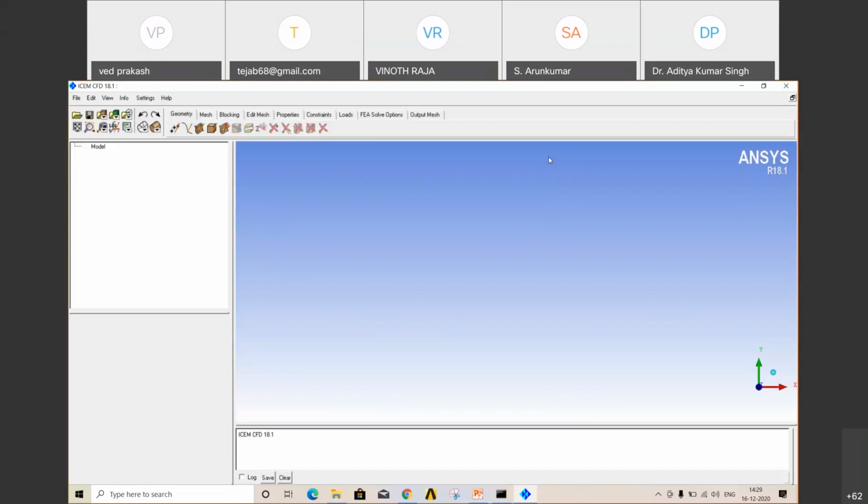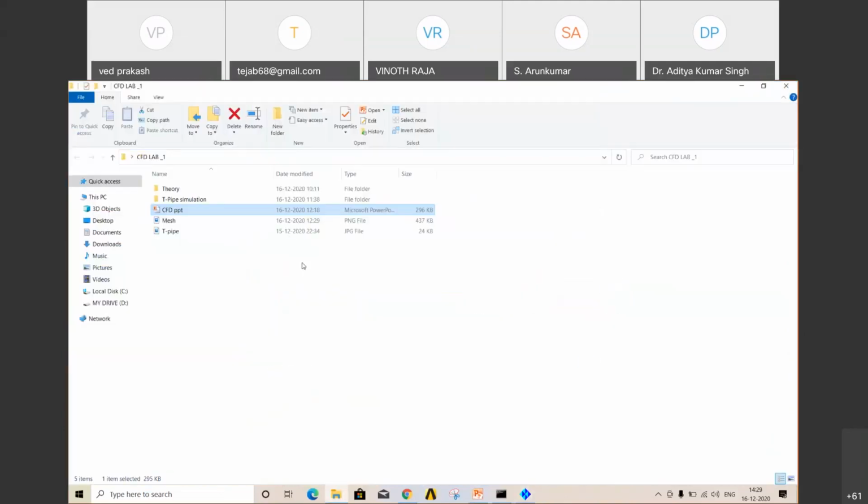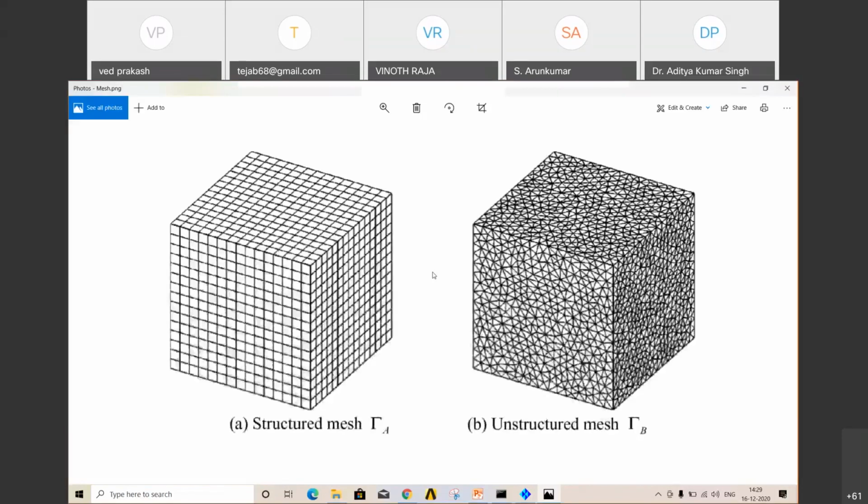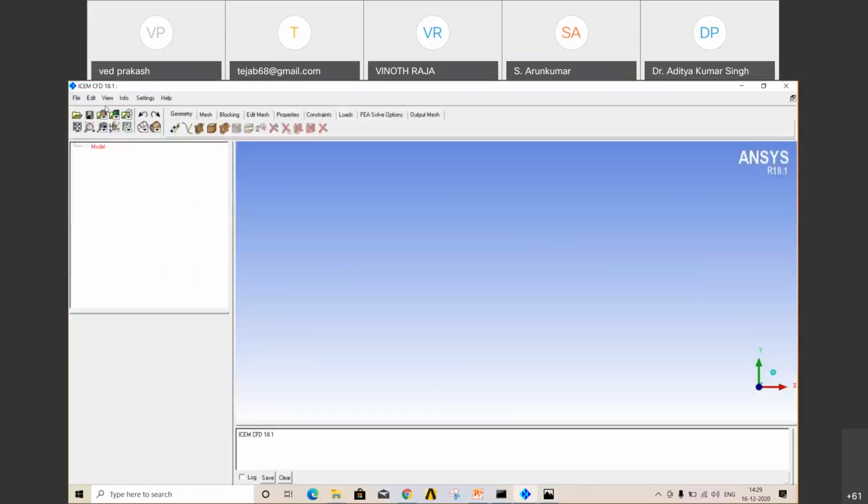But sometimes it is not feasible to create structured meshing. If your geometry is very complex, with so many curves, then you have to use unstructured meshing. But here our geometry is not that complex, so we can use structured meshing. I'll show you one picture of structured meshing. So like this. Okay, this is structured mesh. This is unstructured mesh.